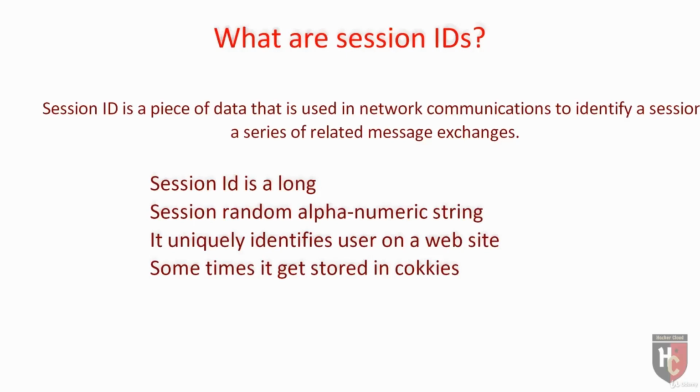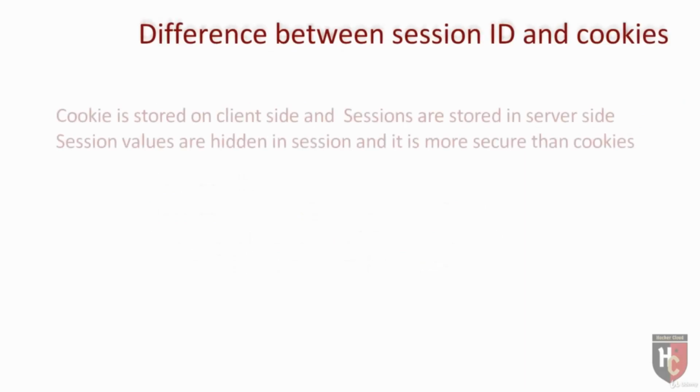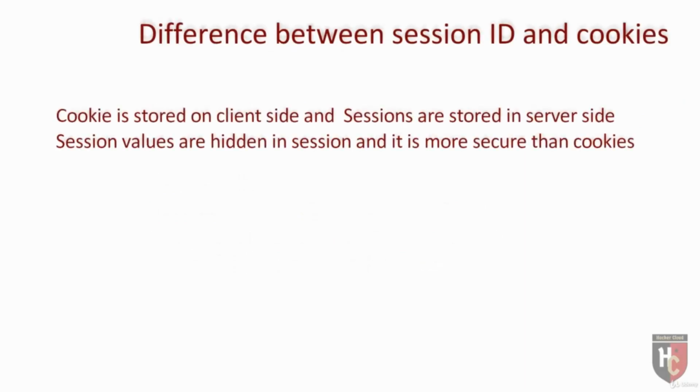In the previous video, we learnt about cookies and sessions. So let's talk about the difference between session IDs and cookies. Cookies are stored on the client side by the browser, and sessions are stored on the server side. In a cookie, we can see the data in the form of name and value pairs, whereas with session IDs we cannot see the data, so session IDs are secure, whereas cookies are not secure and can be stolen by JavaScript techniques.